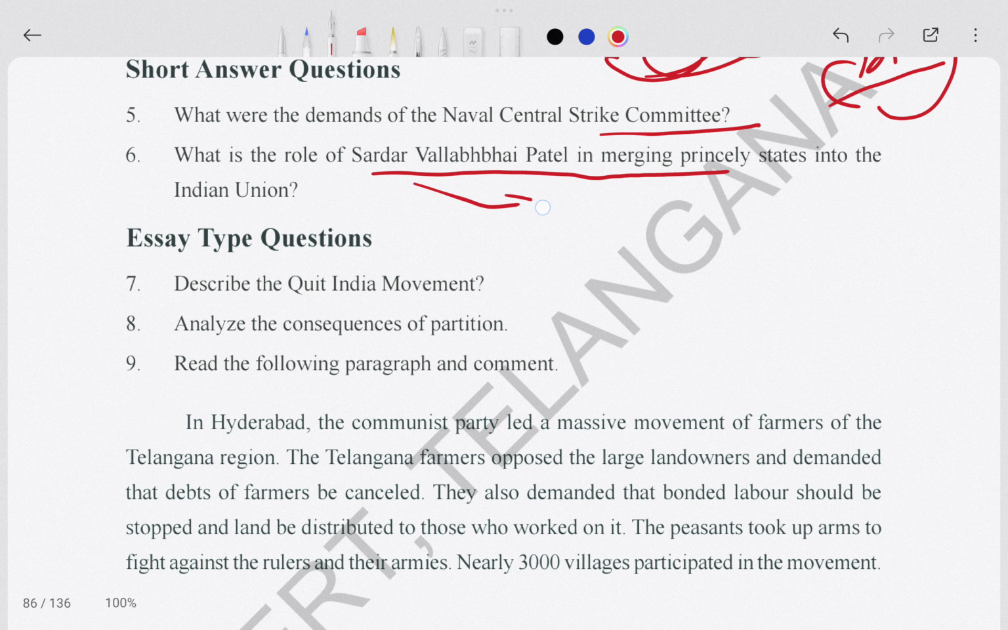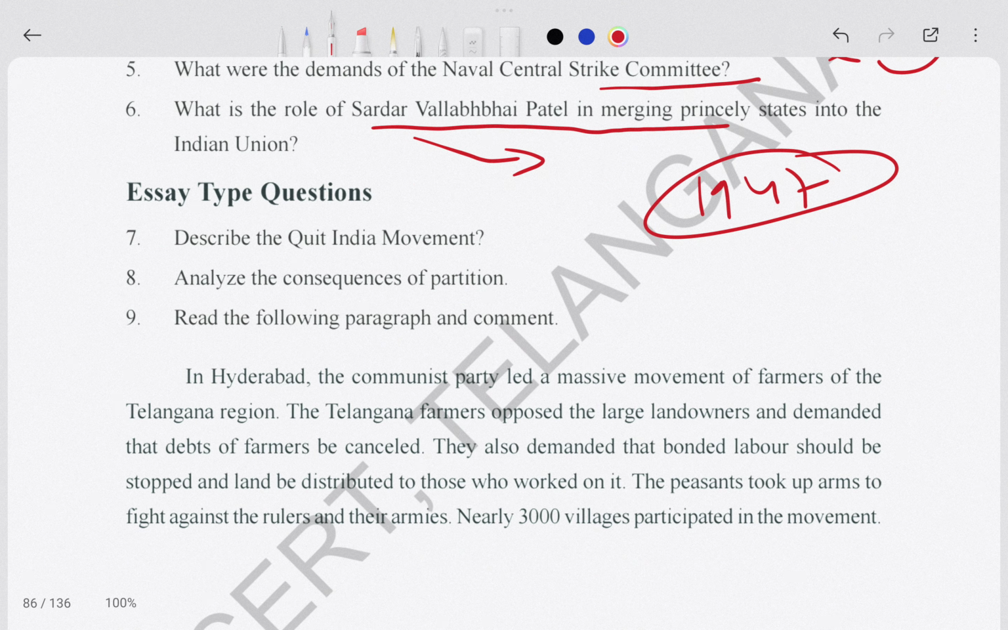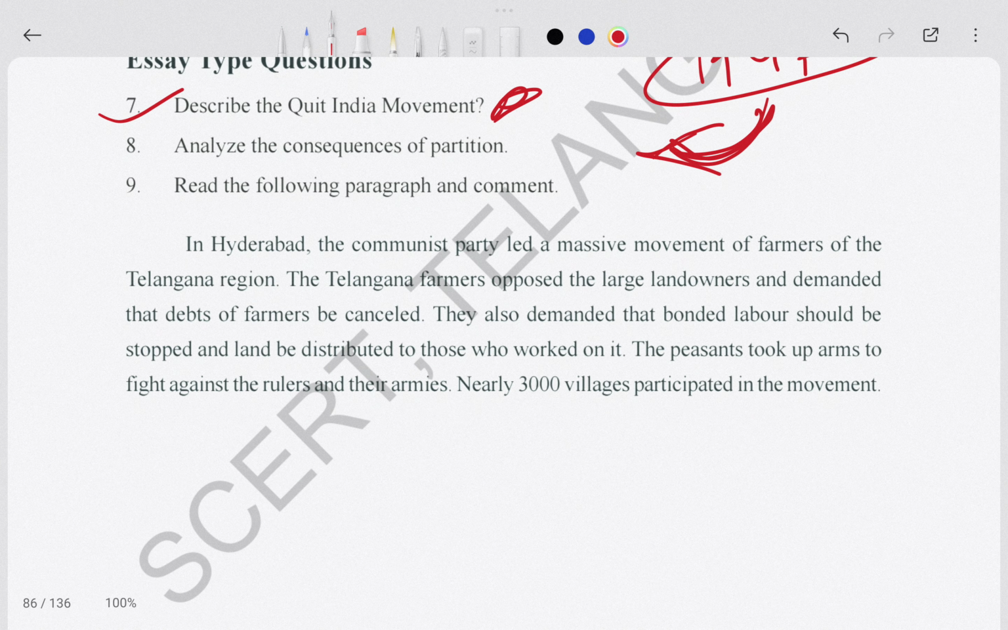Actually, Sardar Vallabhbhai Patel was a great person of the 1947 time. In the 1940s, the politicians were amazing, like Dr. Rajendra Prasad, Bhimrao Ambedkar, Mahatma Gandhi, Jawaharlal Nehru. They were amazing persons. And next, describe the Quit India Movement. You have to describe it. This is important, I think. Always consider it, and you have to read this paragraph.